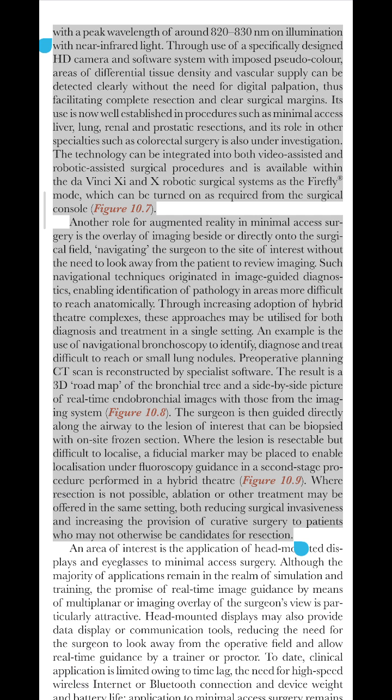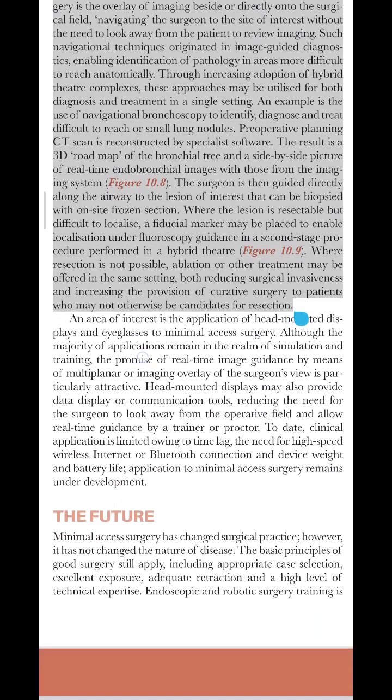Where resection is not possible, ablation or other treatment may be offered in the same setting, both reducing surgical invasiveness and increasing the provision of curative surgery to patients who may not otherwise be candidates for resection.